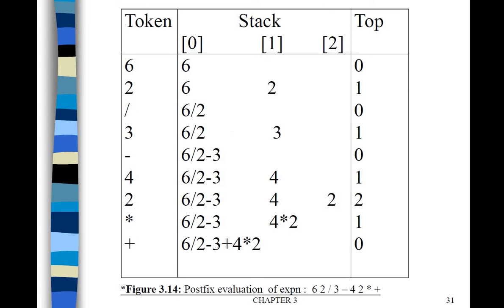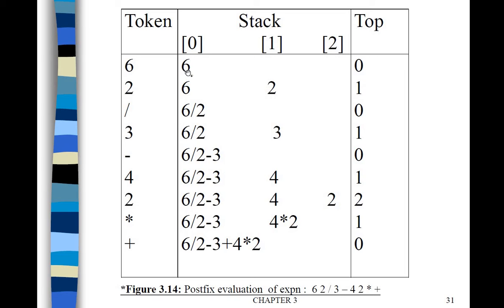Now if we have the expression, you can see it at the bottom: 6 2 slash 3 minus 4 2 star plus. This is the input string, so first 6 we will read. 6 is the token recognized.